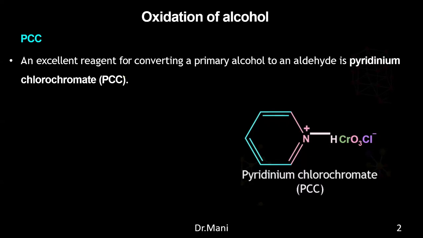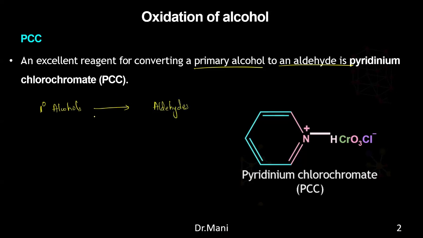So see here, an excellent reagent for converting a primary alcohol to an aldehyde is pyridinium chlorochromate, also called PCC. Okay, so what is this PCC? It is pyridinium chlorochromate, which is an excellent reagent for converting primary alcohols to aldehydes. Remember, the primary alcohols can convert into the aldehydes.